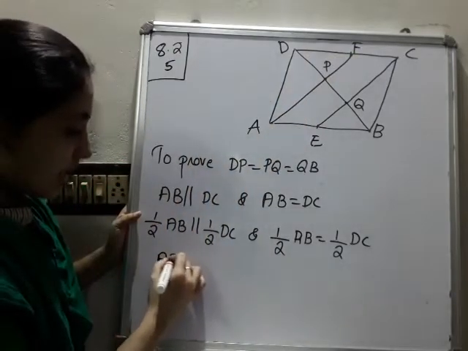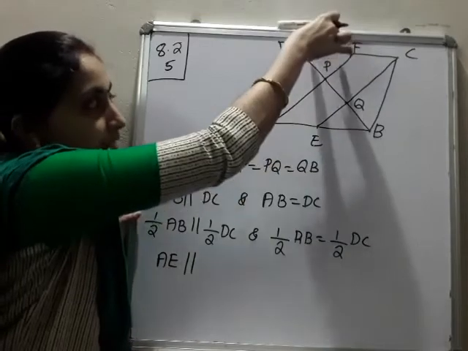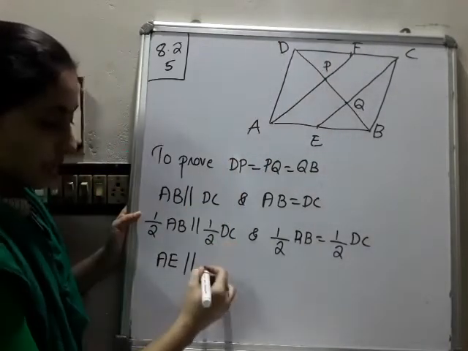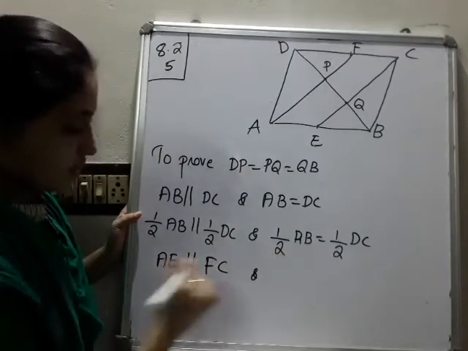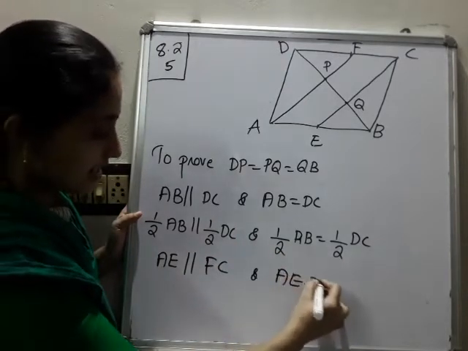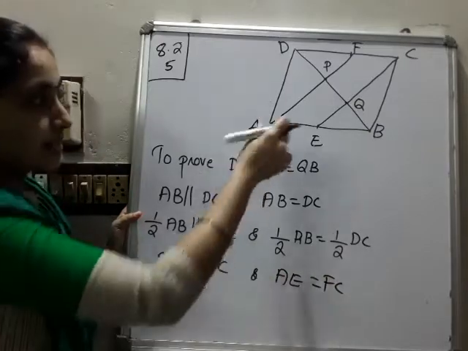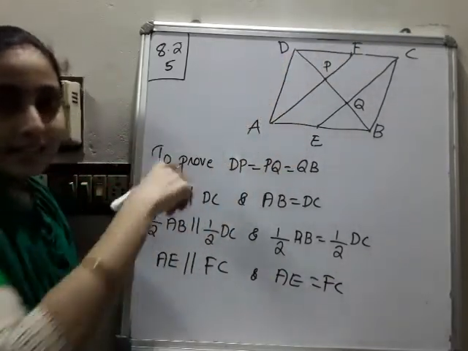Half of DC means you can take either DF or FC, so here I am taking FC. Half AB is AE, and AE is equal to FC. So this side is equal to this one, and they are also parallel.